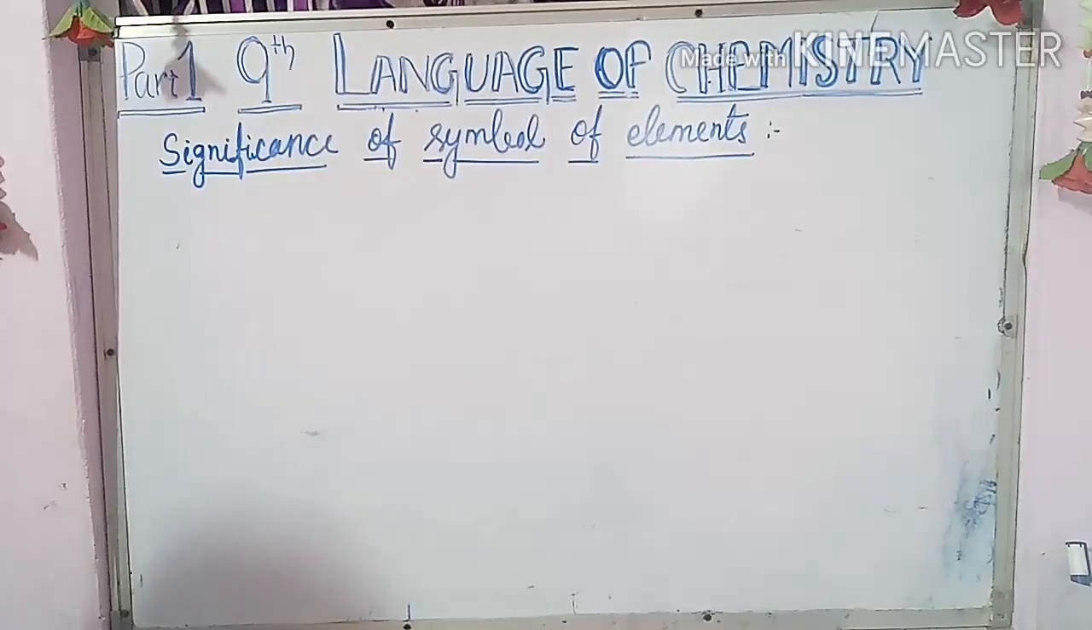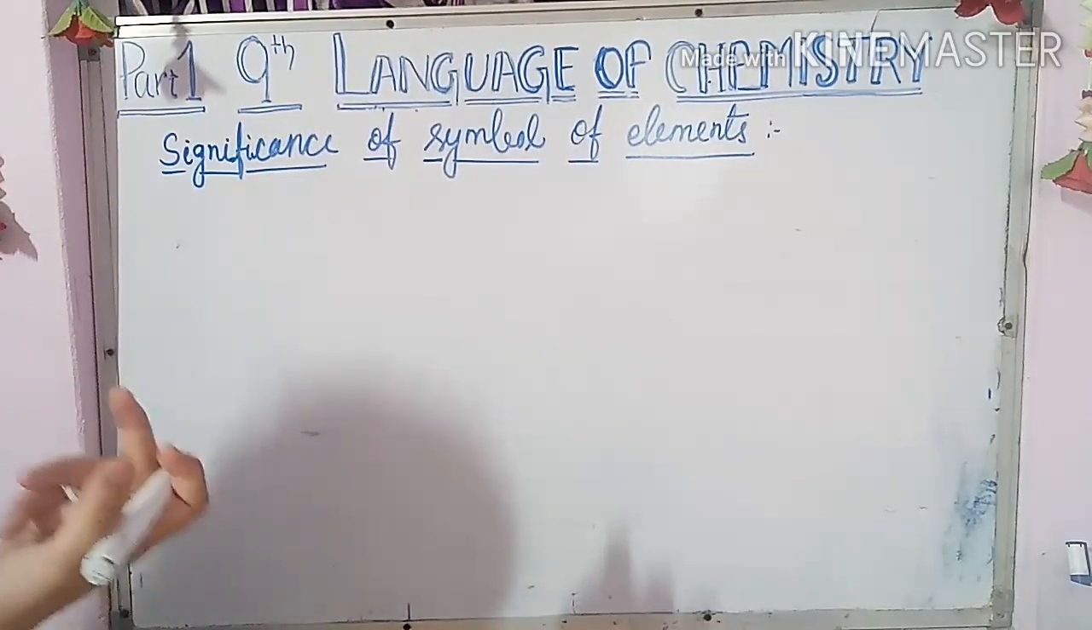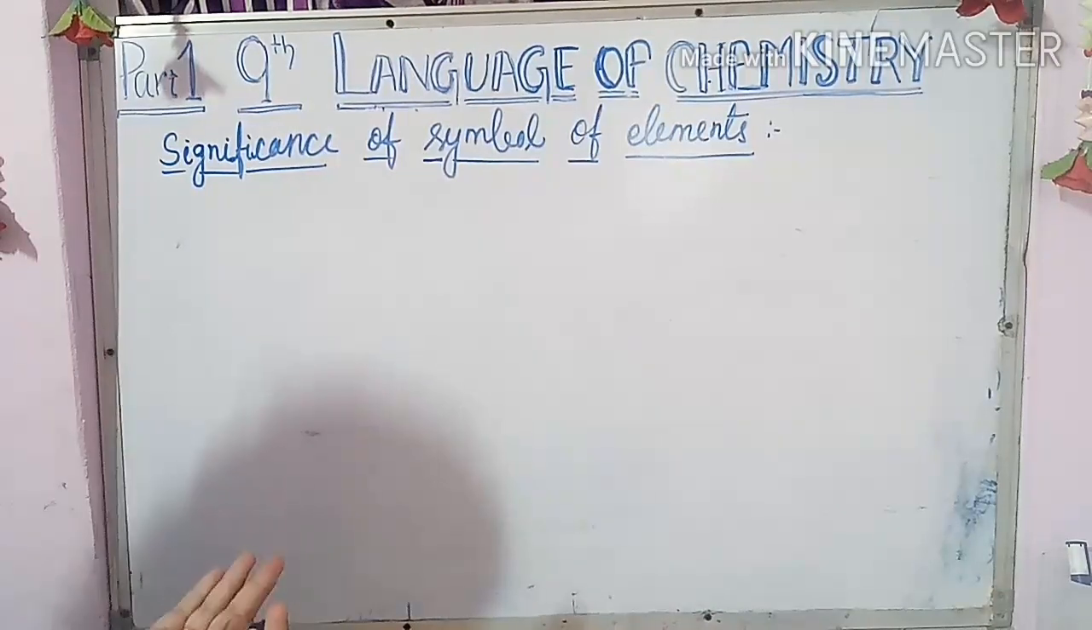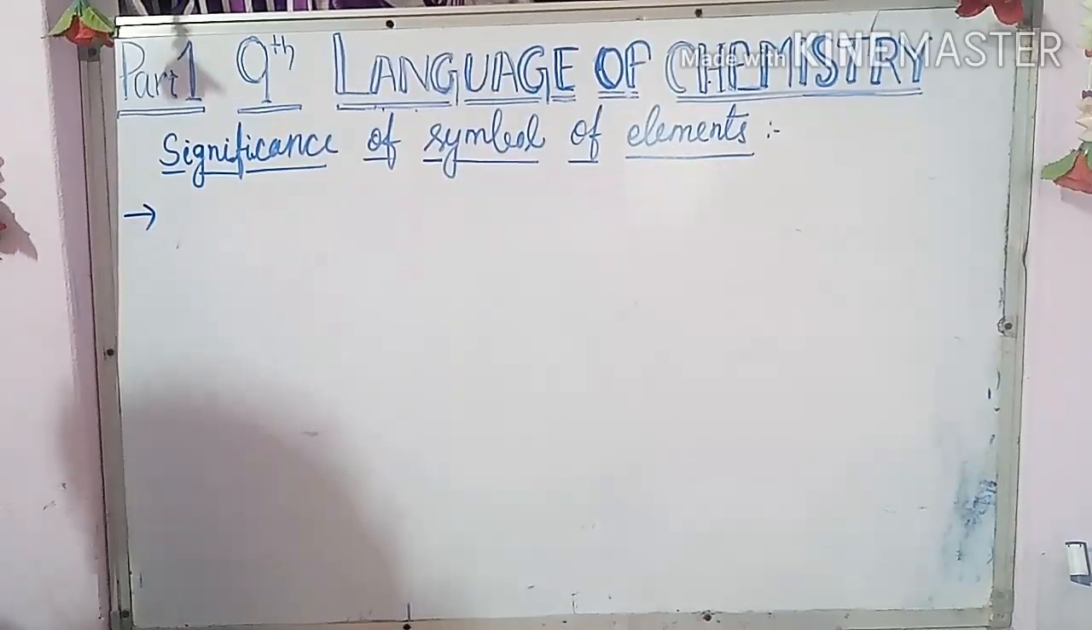Now children, we will read about the significance of symbols of elements. What is the significance? Means why is it needed to give a symbol to an element? Why are we giving it? What is the need to give the symbol? So first one, what is the need? Point-wise we will read that.